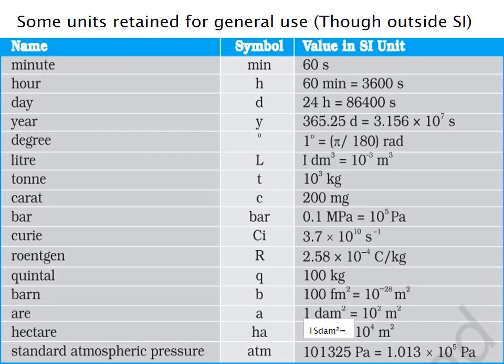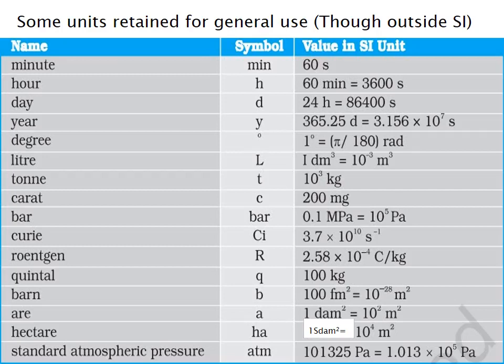11th one is Roentgen, symbol is capital letter R, and value in SI unit is 2.58 into 10 the power of minus 4 coulomb per kilogram. 12th one is Quintal, symbol is q, and value in SI unit is 100 kilogram. 13th one is Barn, symbol is b, and value in SI unit is 100 Fermi meter square is equal to 10 the power of minus 28 meter square. 14th one is Acre, symbol is a, and value in SI unit is 1 deca meter square is equal to 10 the power of 2 meter square.